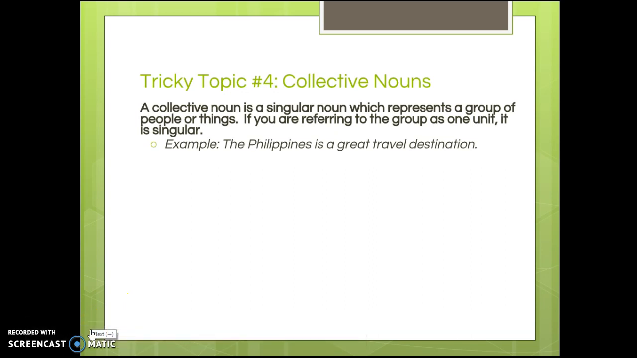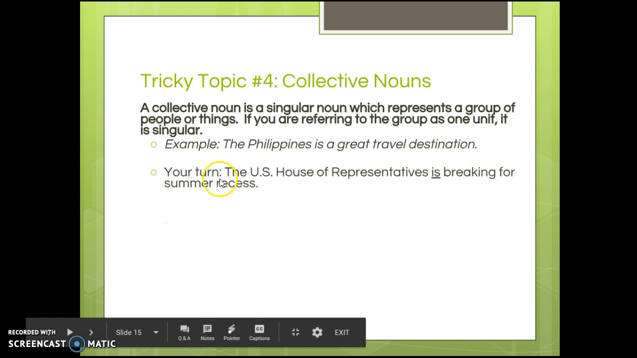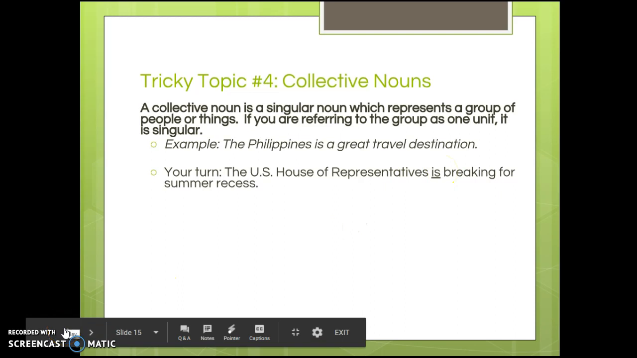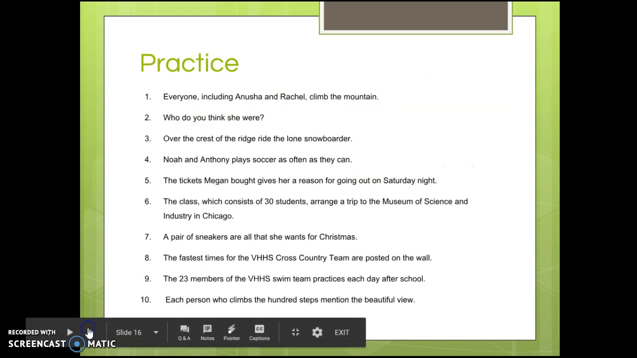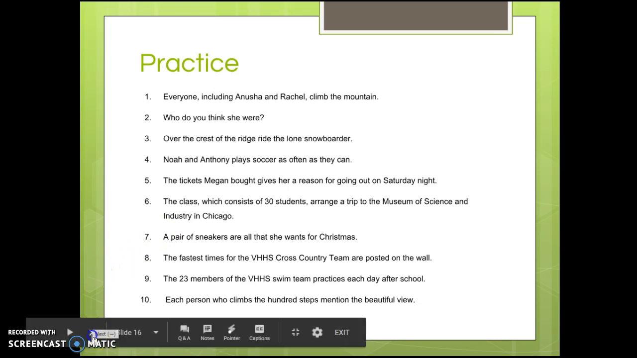Take a second and do the your turn and pause the screencast. So for the your turn, the U.S. House of Representatives is breaking for summer recess. So House of Representatives refers to one body, so you want to use the singular verb there of is. All right, take a second right now, pause the screencast, go through and correct all of the practice problems that you see that come next in the handout. And then once you are done, you can push play and correct your answer, see how you did.